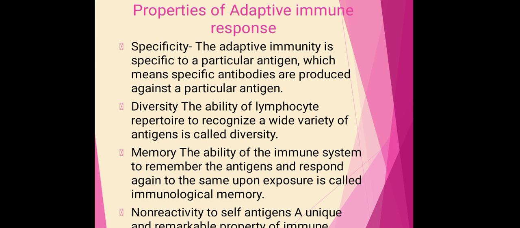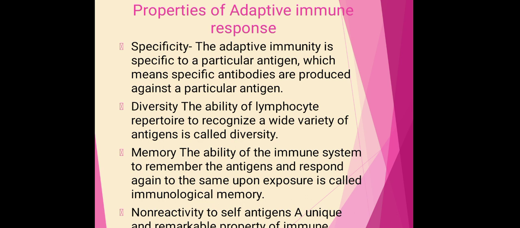The second property is diversity. The ability of the lymphocyte repertoire to recognize a wide variety of antigens is called diversity. Within our body a population of B and T lymphocytes is present, and during our lifetime different types of antigens or microbes are introduced to our body, and these cells are able to recognize the antigen and fight against the infection. So a diverse group of immune cells can recognize a diverse group of antigens. This is called diversity.